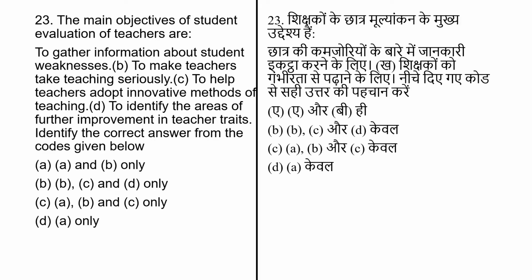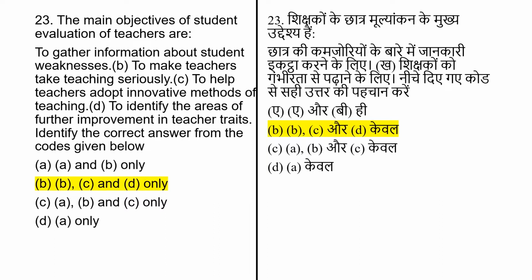The main objectives of students' evaluation of teachers are: to gather information about student weakness, to make teachers take teaching seriously, to help teachers adopt innovative methods of teaching, to identify the area of further improvement in teaching traits. Identify the correct answer from the code given below.